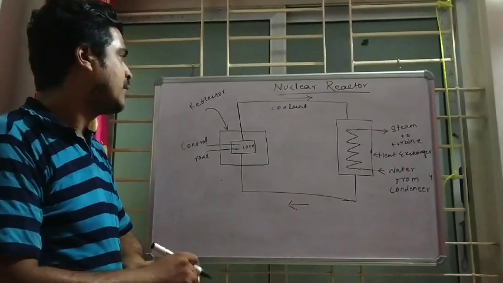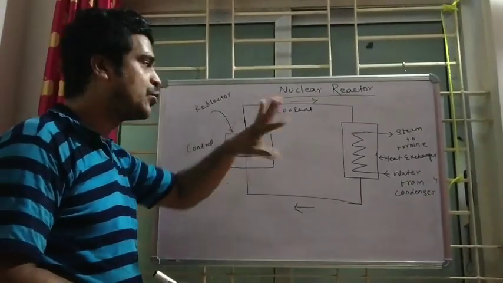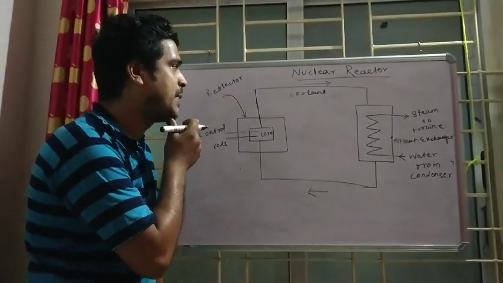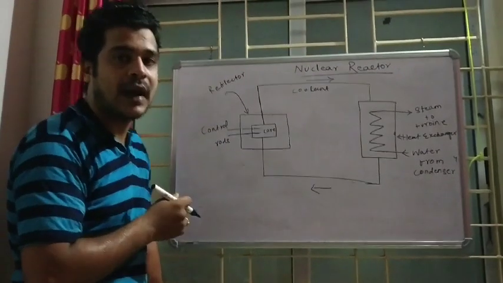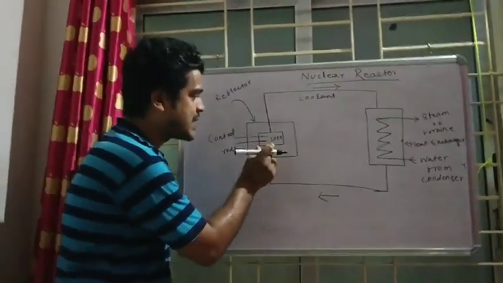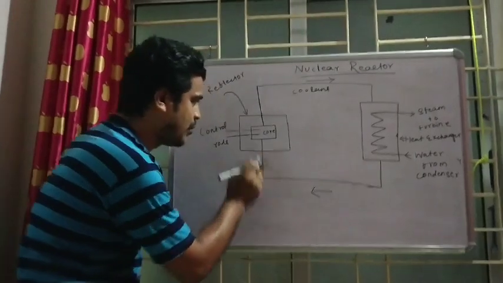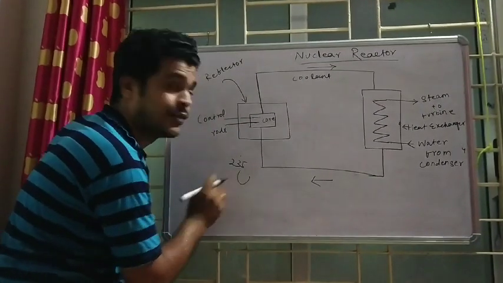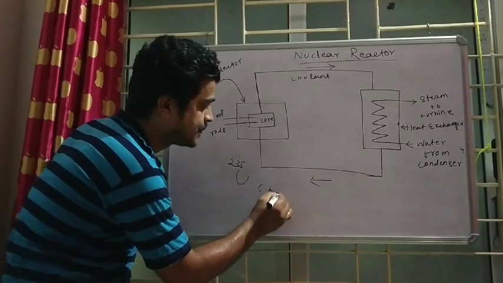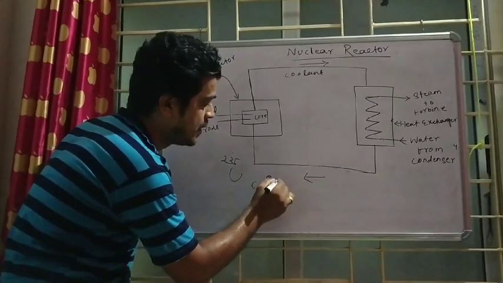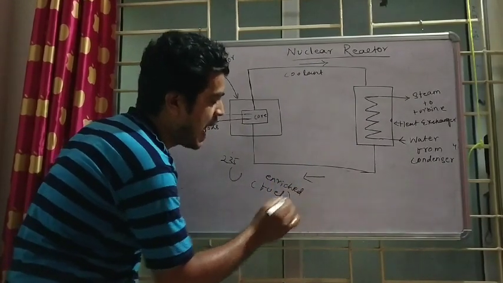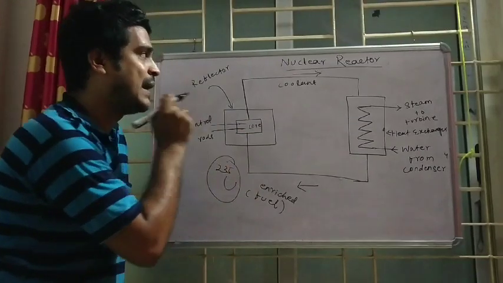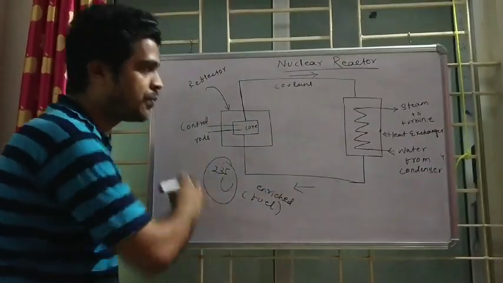Okay. Nuclear reactor, the diagram is very simple. You have to do a diagram like this. And what is the mechanism in the nuclear reactor, I need to discuss here. So I will start from here. It is a core. What is the core? Here I have taken uranium-235 isotope as my fuel. Enriched fuel. Enriched fuel means a high capacity fuel. Okay. Uranium I have taken in the core.